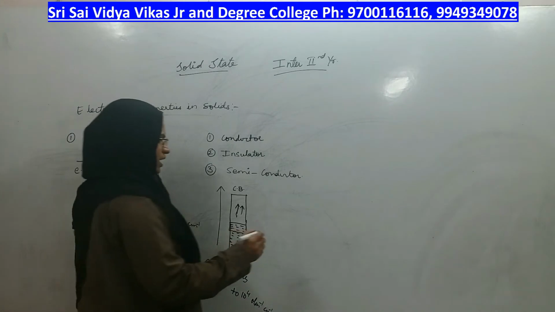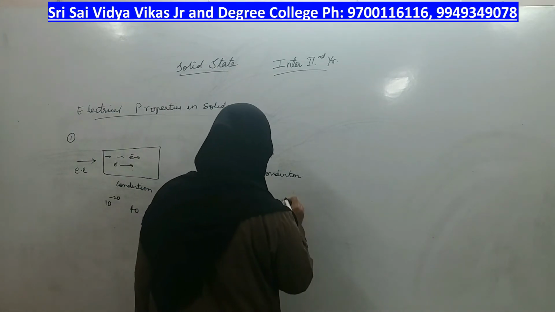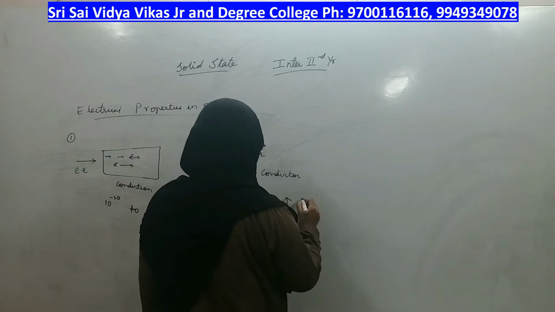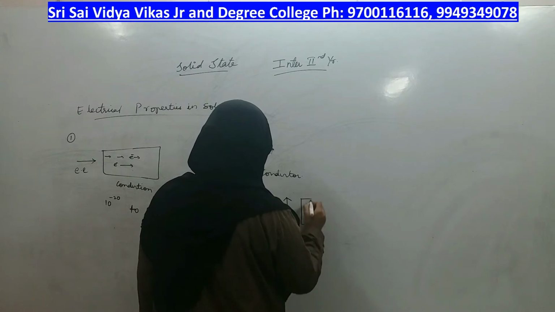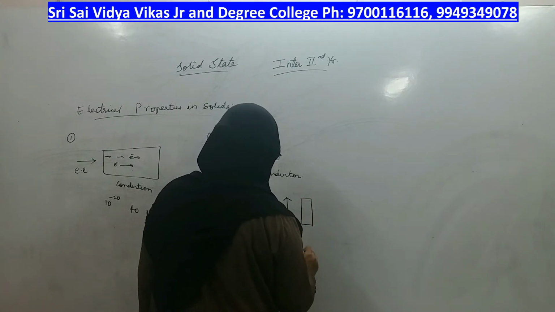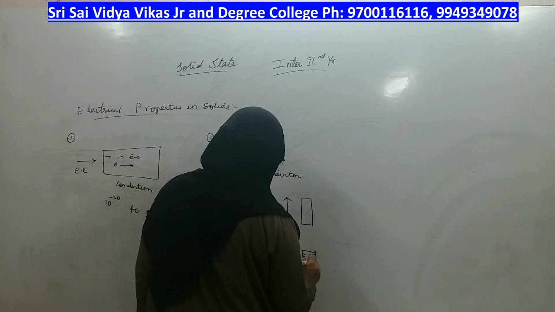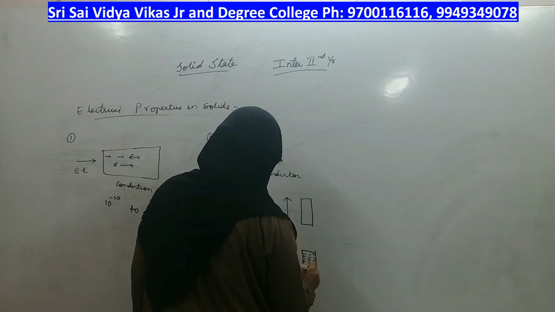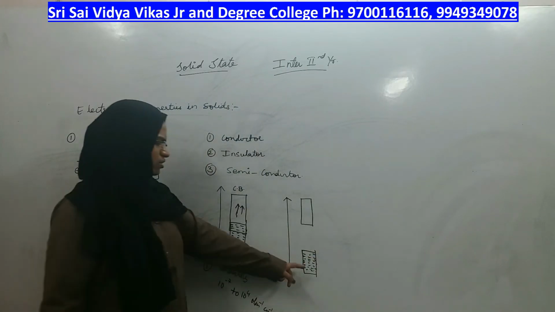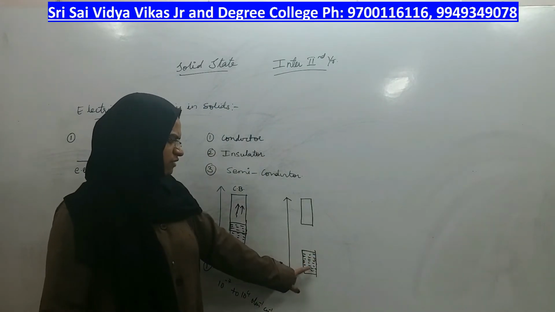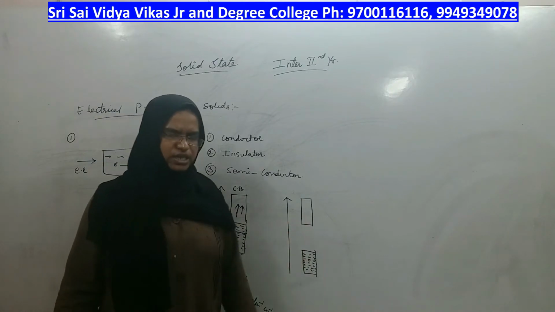Let us look at the diagram of insulators. In an insulator, the conduction band and valence band are separated from each other. Therefore, the gap is large, and electrons cannot jump by themselves from the valence band to the conduction band.